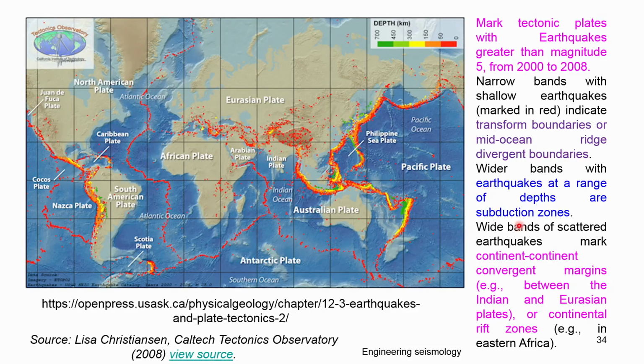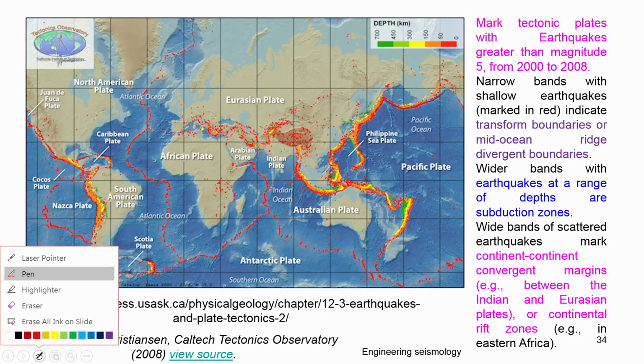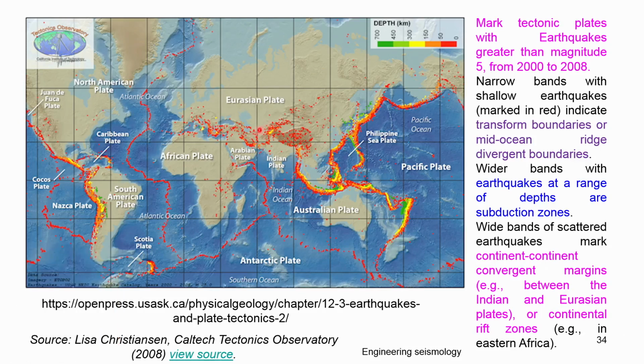A wider band of scattered earthquakes is marked in the continental margin. Particularly, we have to concentrate on this place where the Indo-Eurasian plate and continental rift zone exist, which gives plate tectonic evidence in the earthquakes. Most of the earthquakes here are at shallow depth, and a few earthquakes, particularly in this location and this location, are slightly deeper.